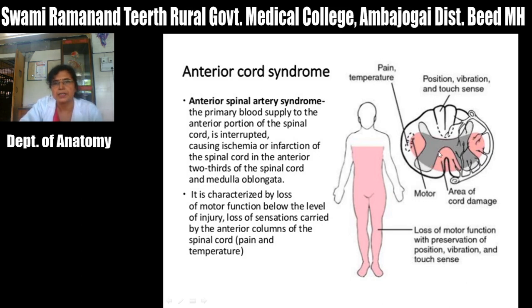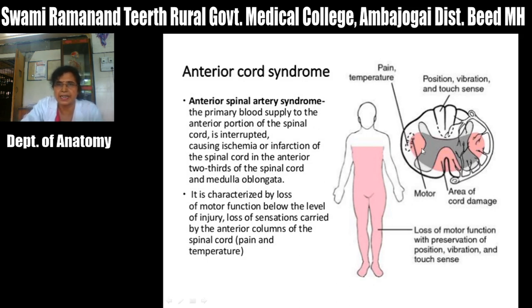So this blood supply to the anterior part is interrupted, and that leads to ischemia or infarction of the anterior 2/3 of the spinal cord and medulla oblongata, because the anterior spinal artery also supplies the anterior part of medulla. And when there is damage to this anterior part of spinal cord, it is characterized by loss of motor functions below the level of injury.